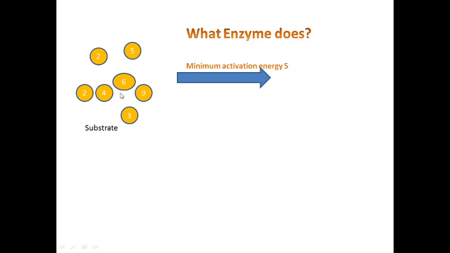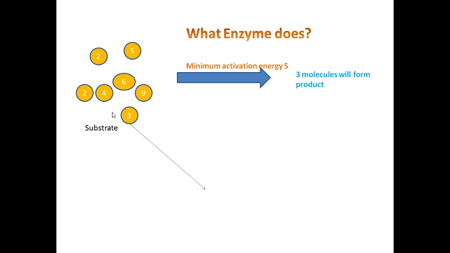The molecules which have activation energy less than 5 cannot form the product. So here three molecules form a product, and the rest of the molecules will not collide and will not form the product because their activation energy is less than 5.